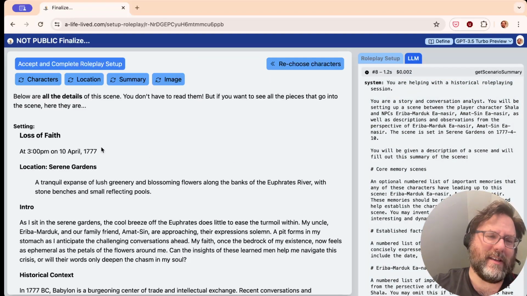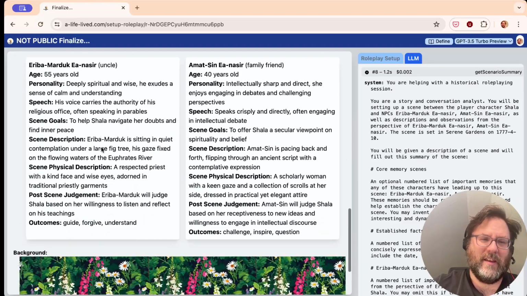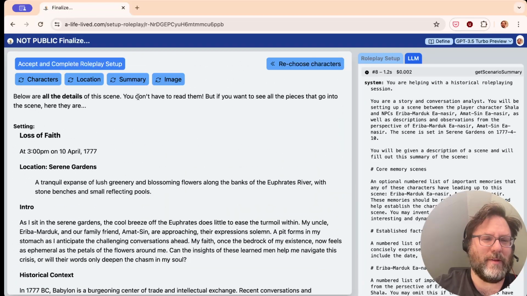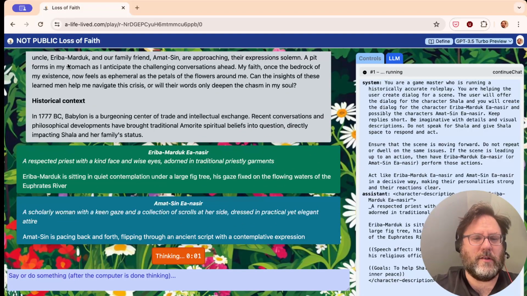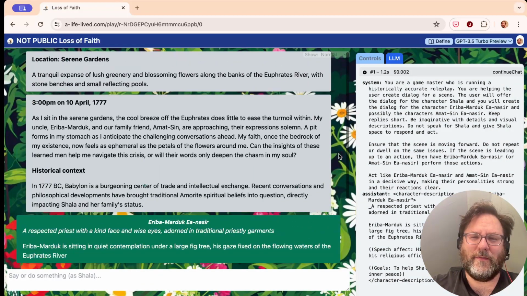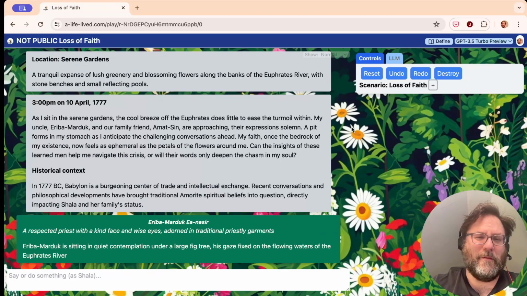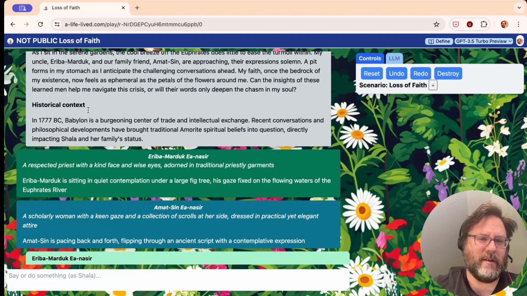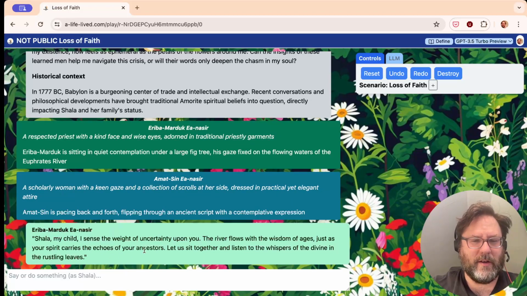Okay, so here's all the details. These aren't necessarily things you would read, but they are intended to be reviewable at least. And they all lead into the actual roleplay. The LLM has chosen a nice floral background for the roleplay because I think we're set outside in the serene gardens. And I'm with a respected priest and a scholarly woman.